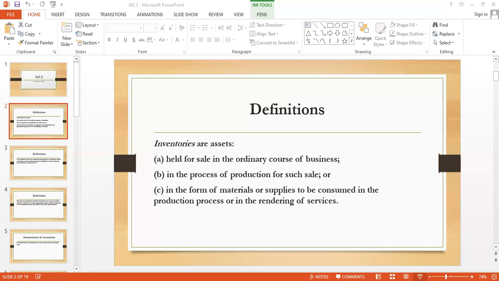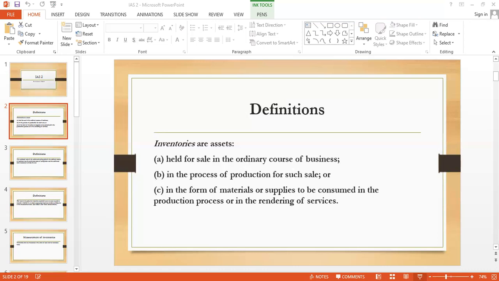The cost of purchase of inventory comprises the purchase price, net of any trade discounts, import duties you have to add into it, other taxes, other than those subsequently recoverable by the entity. For example, sales tax, the value added tax. If it is recoverable, then you will not add into the purchase price. Transportation cost, handling cost, and other costs directly attributable to the acquisition of finished goods, material, and services. Trade discounts, rebates, and other similar items are deducted in determining the cost of the purchase.